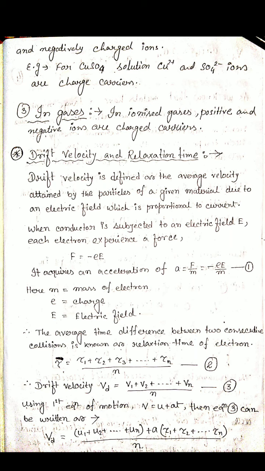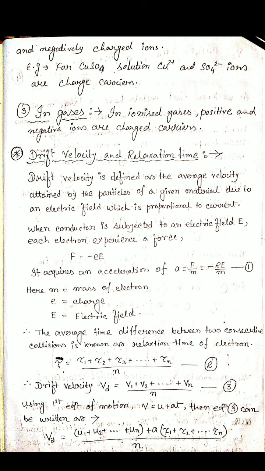Now, what happens due to this acceleration? The electrons collide with each other, and they also take some time. After one collision, they take time to gain energy, and then again they collide. So the time difference between two collisions is called the relaxation time. In that time gap, the electrons are relaxed, that means they gain energy, then again collide with other electrons.